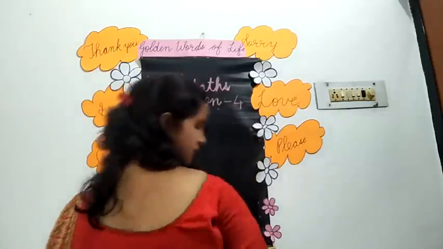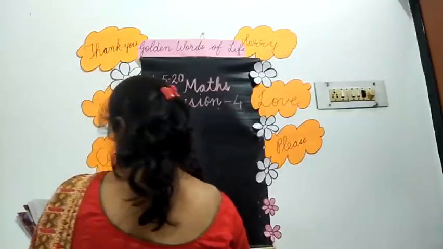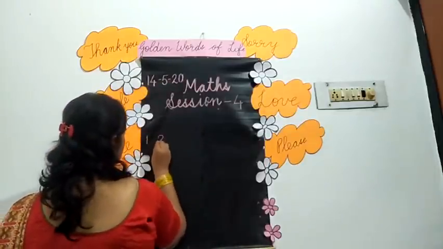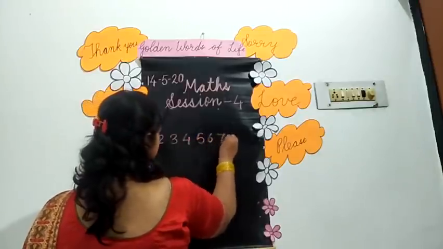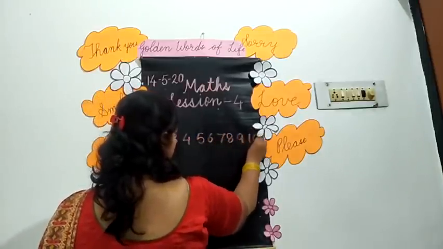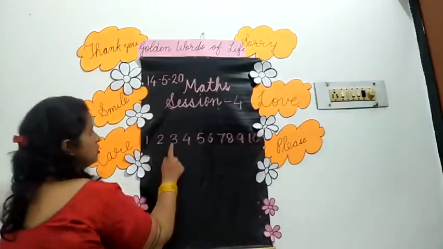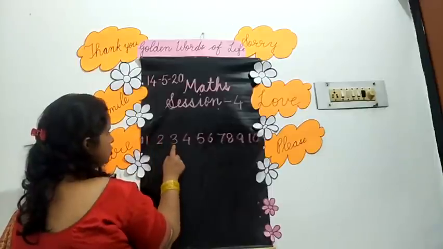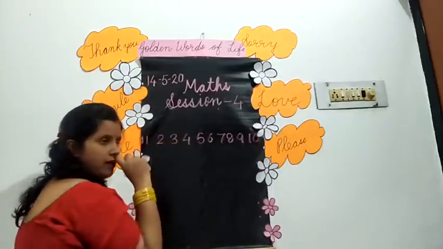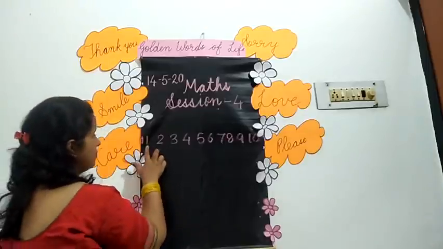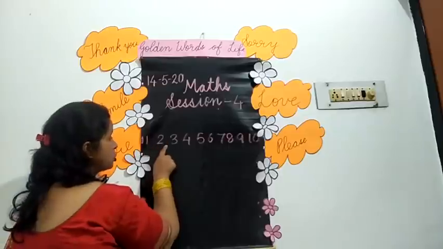See, 1 to 10 is written now. 1, 2, 3, 4, 5, 6, 7, 8, 9, 10. Okay, children? If I ask you which number will come between 1 and 3, then you will say number 2.